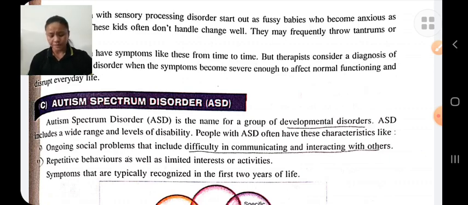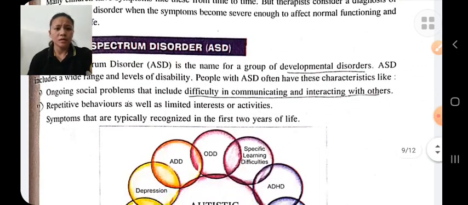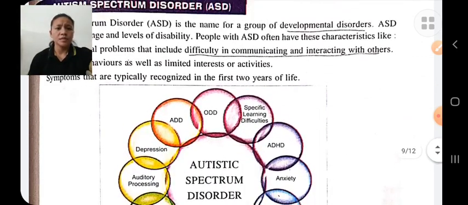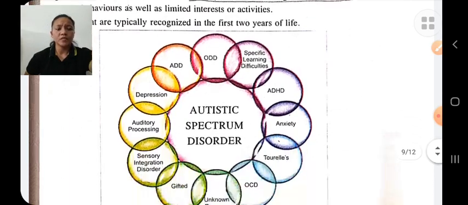The symptoms are typically recognized in the first 2 years.